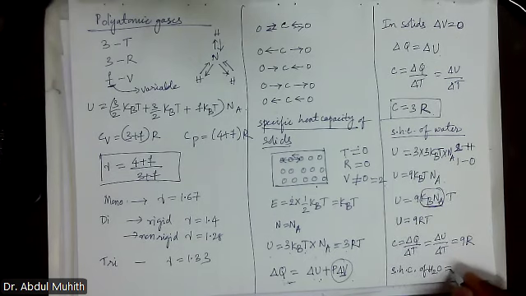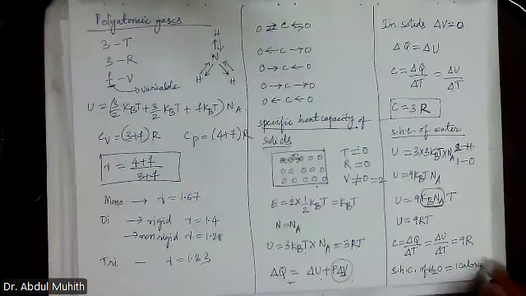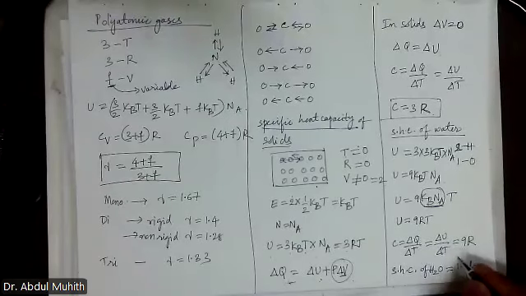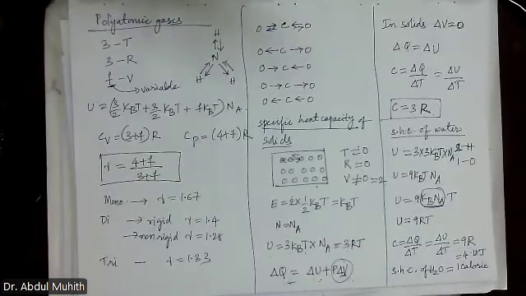how much? Specific heat capacity means how much energy is required to raise the temperature of water by 1 degree centigrade. That is equal to 1 calorie. 1 calorie equals how many joules? 4.18 joules. Is this clear, all of you?